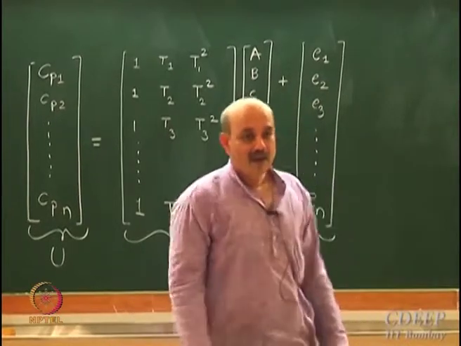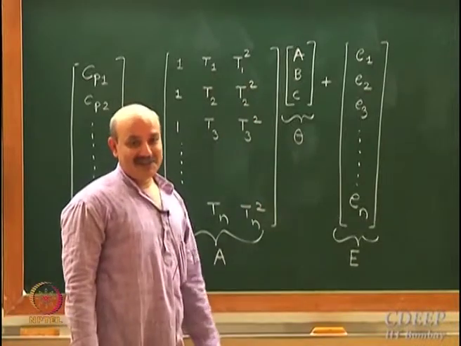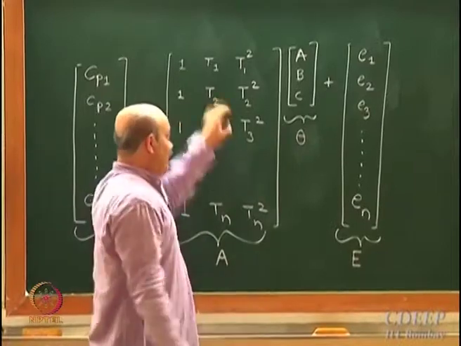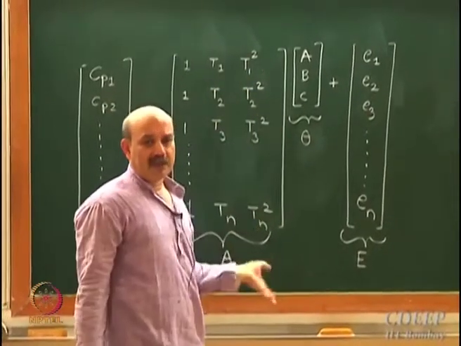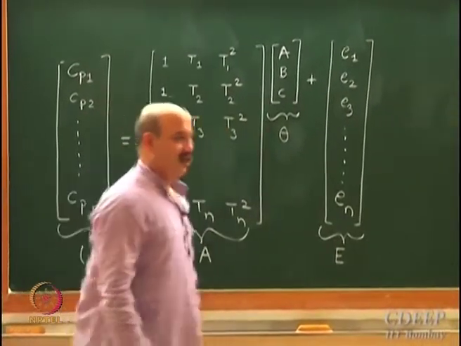There is T1 square, T2 square, they are known. I have taken measurements of temperature, T1, T2, T3, Tn are known. I can compute this, so these will be just columns of a matrix with some numbers. So this is a linear matrix equation.